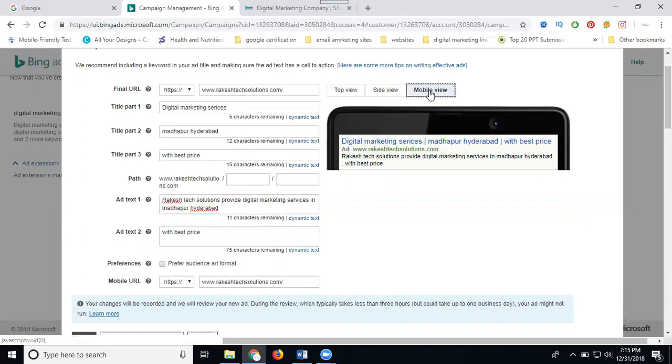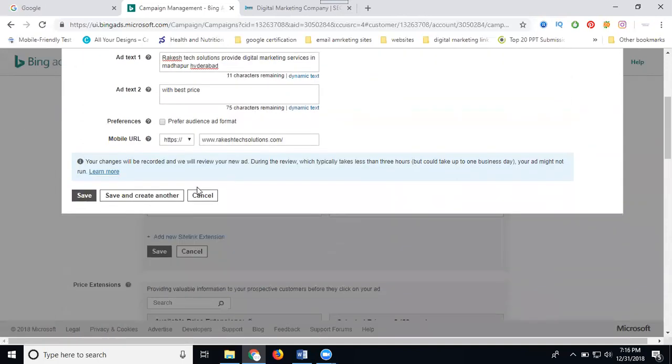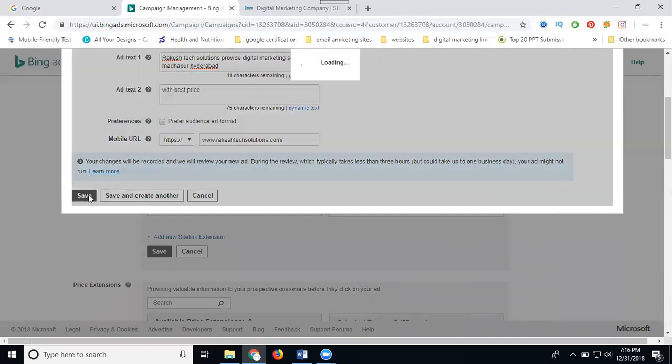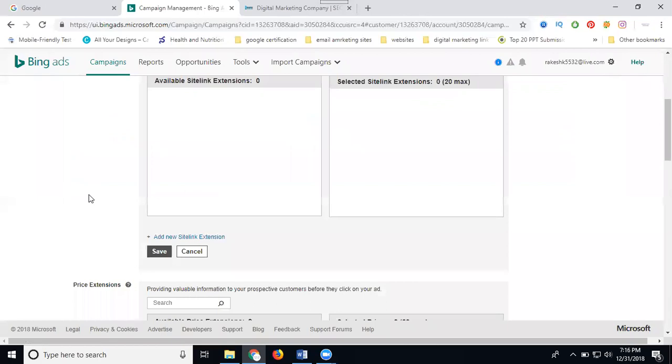That will be called this 3 above 1. Always remember, this is very important when ads show in the exact position. Click for save and create another one. I'm clicking save. I create only one ad.